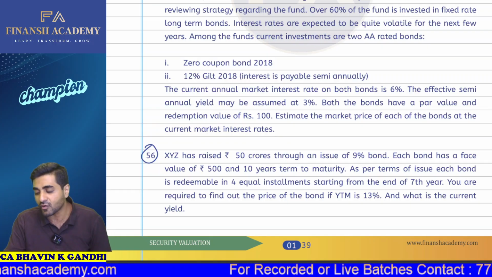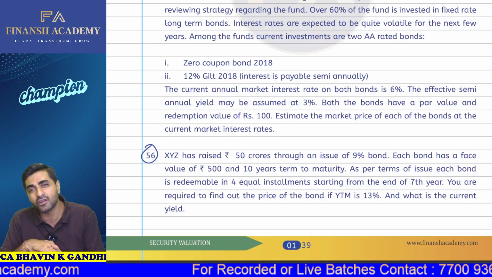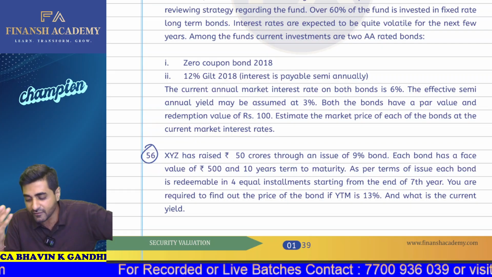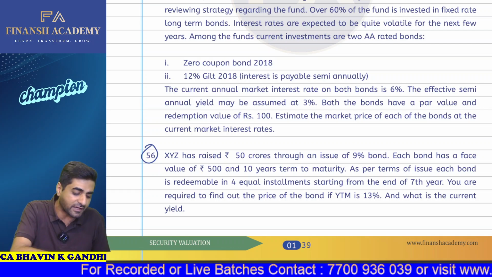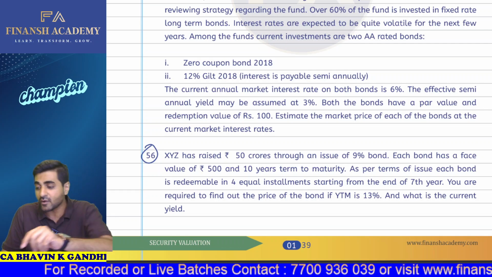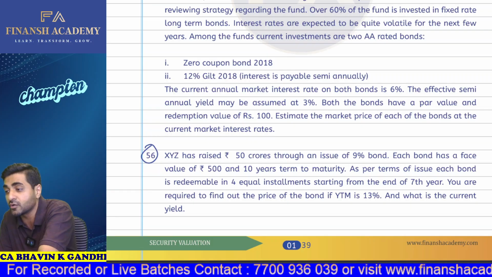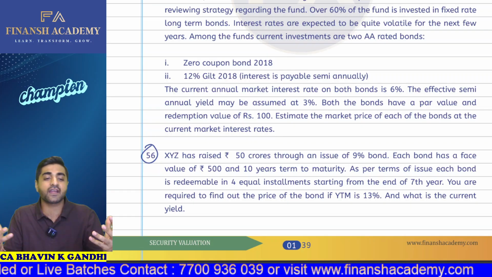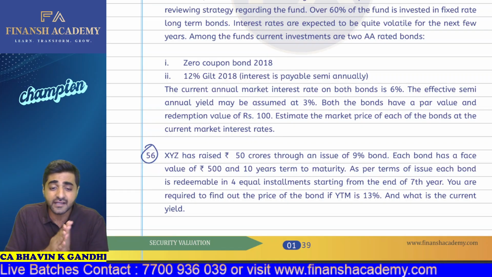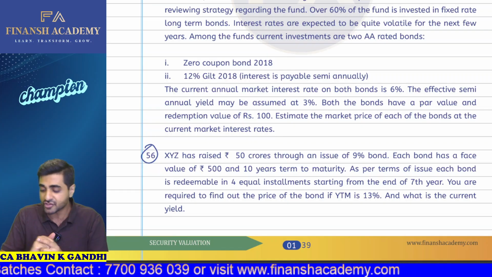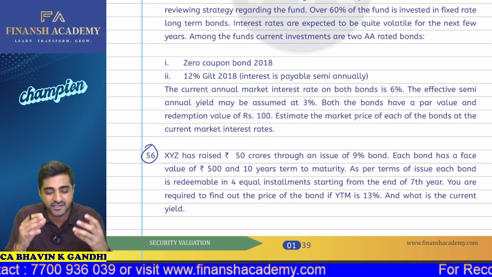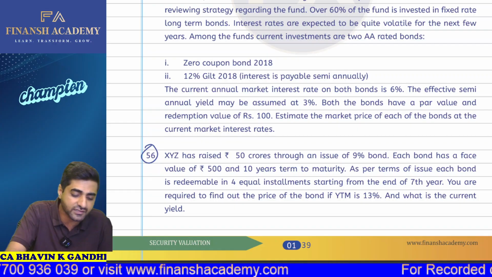Now, in this particular case, my dear students, when we are required to find out the value of the bond today, how? We always take the future cash flows, discount them, and bring them to present value terms. In this particular question, we are not going to use a formula for calculating the value of the bond. That is because the redemption happens in 4 equal installments. So here we compulsorily have to prepare one table, which will help you understand the series of the cash flows.